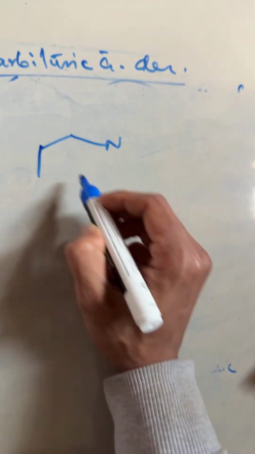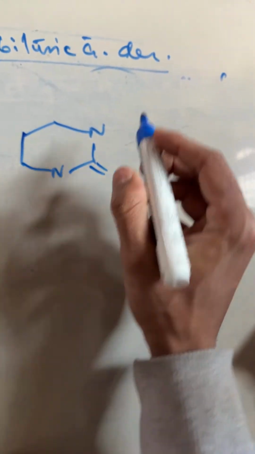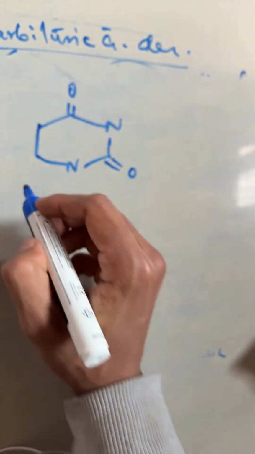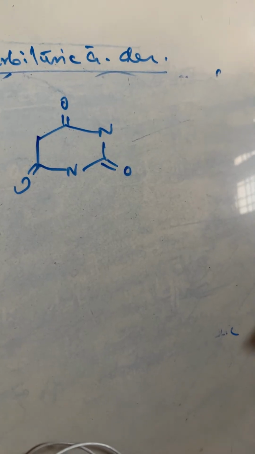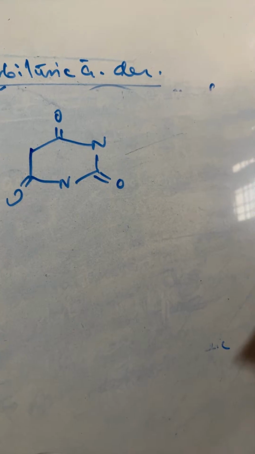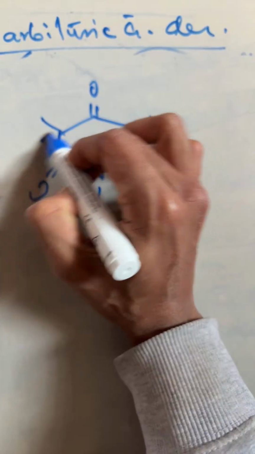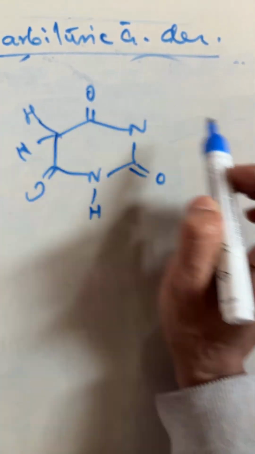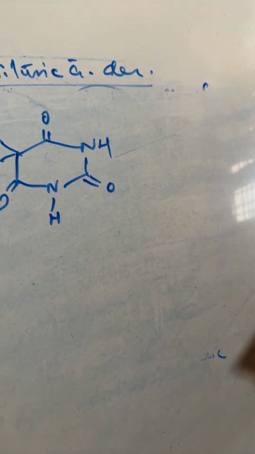Structure is 6 membered, having 2 nitrogen and also 1, 3, 5 ketone group will be there. Hydrogen, hydrogen and NH like this.